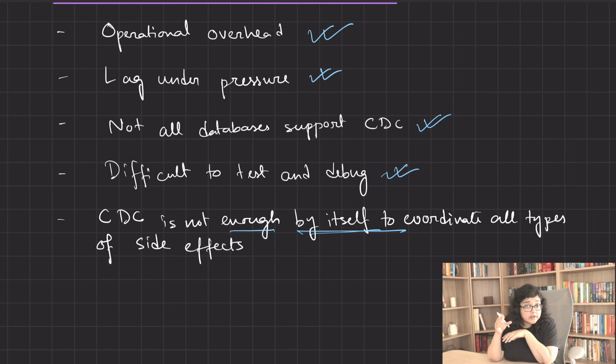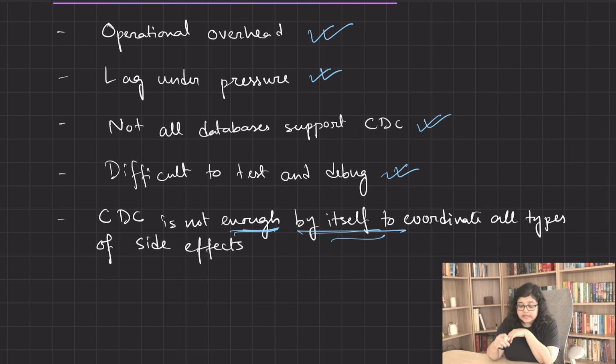CDC alone cannot perform these external calls. It can only capture data changes. So in short, a poller based implementation can get your job done, but for a high scale, low latency, reliable system, CDC is the better, cleaner, and more production grade implementation of the outbox pattern.